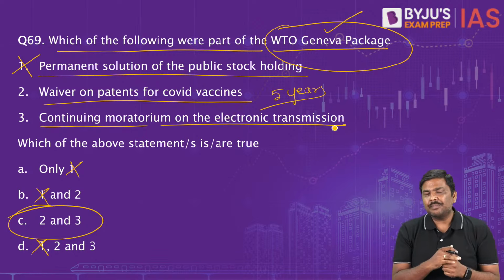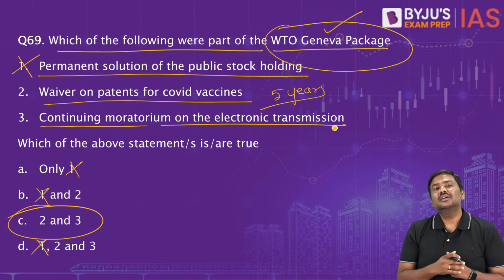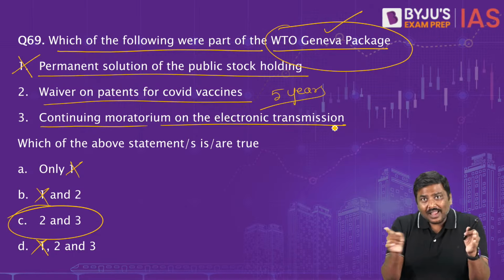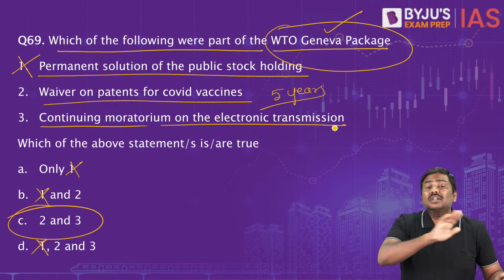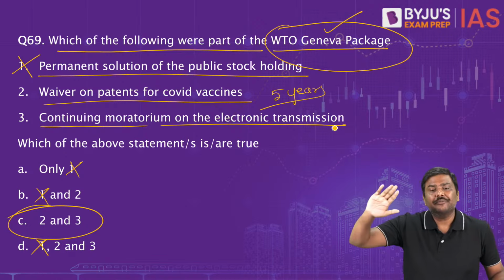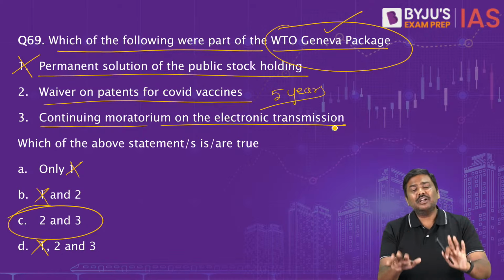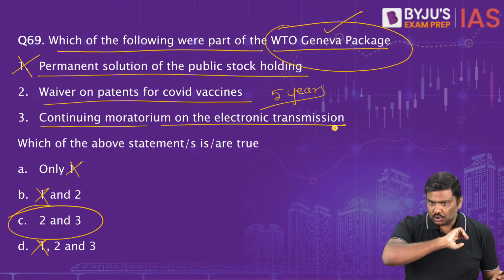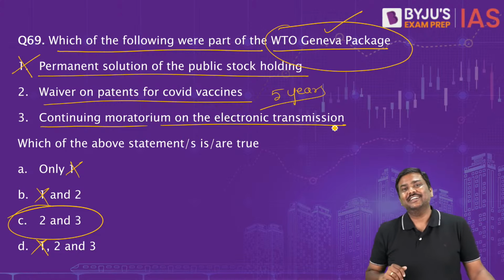Can I give you one more example? Imagine you purchase, let's say, a song, or you purchase a certain token, etc. Across the border, electronic transmissions are taking place. As of now, taxes are not imposed on it. Tariffs are not imposed on it. So the Government of India, along with many other countries, wanted to remove this particular restriction. We wanted to impose taxes on it.